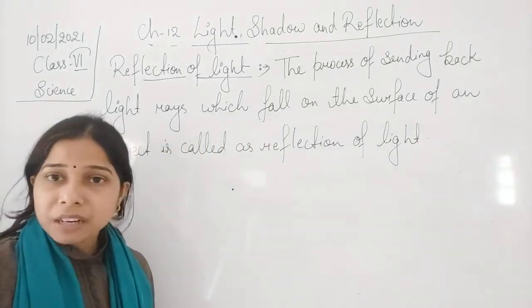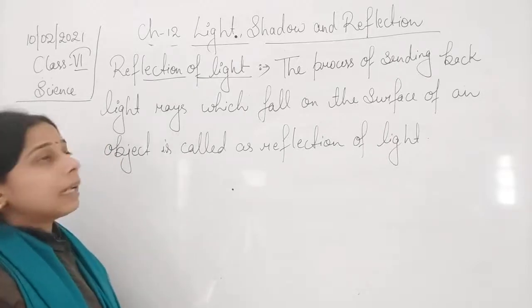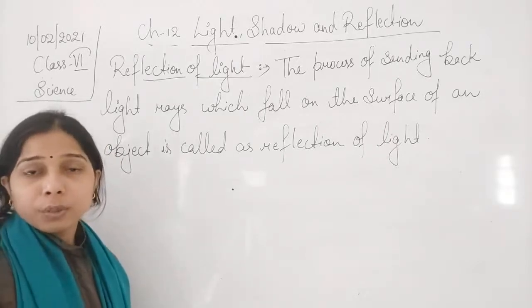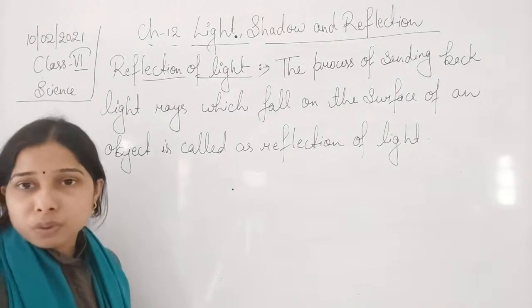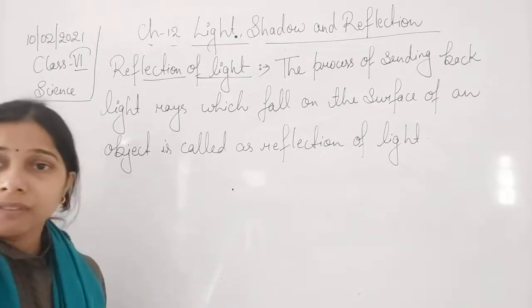Basically, what is reflection of light, students? It is the process of sending back of light rays falling on the surface of an object, that is called the reflection of light.